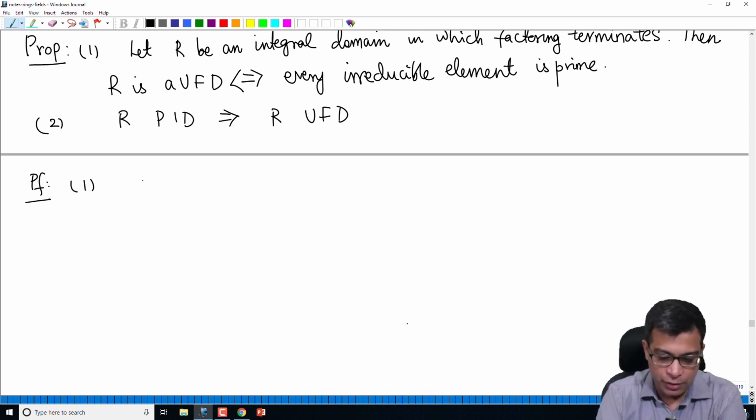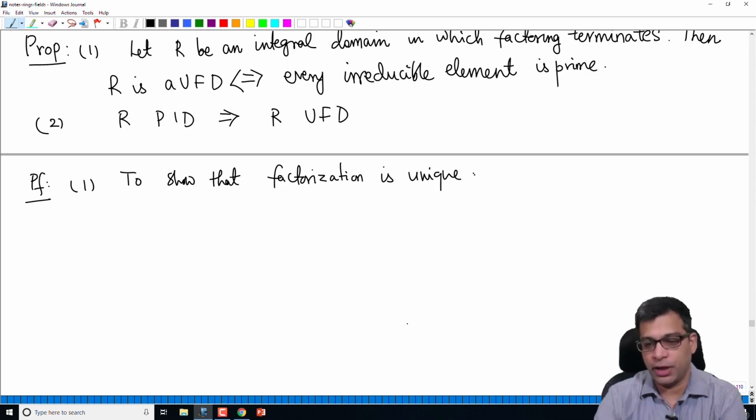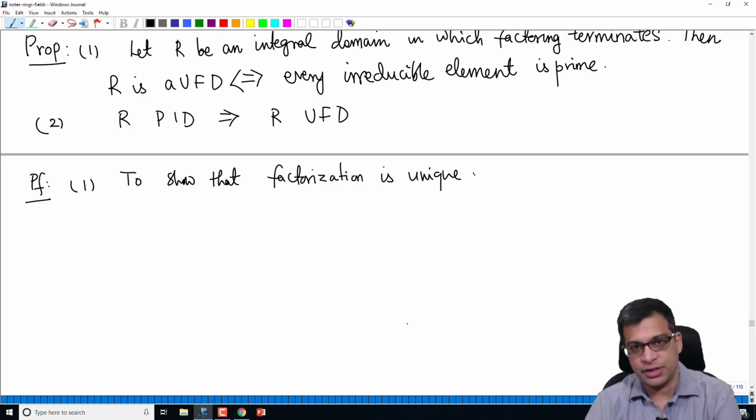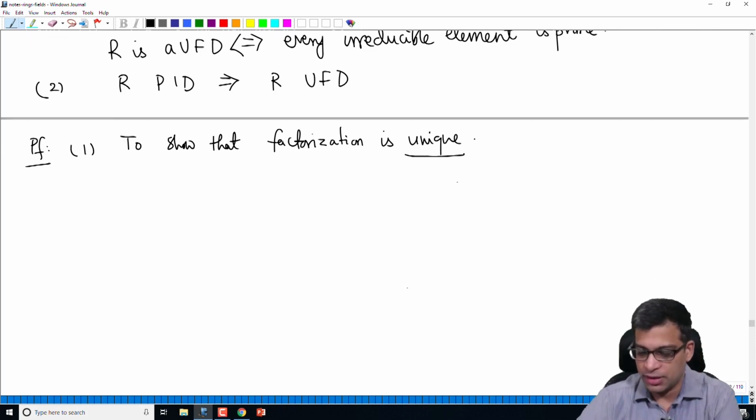What is it that we have to show? We have to show that factorization is unique. Note that in a unique factorization domain, there are three words: unique, factorization, domain. By hypothesis, our ring is an integral domain and it has factorization. So the only remaining thing is that the factorization is unique.